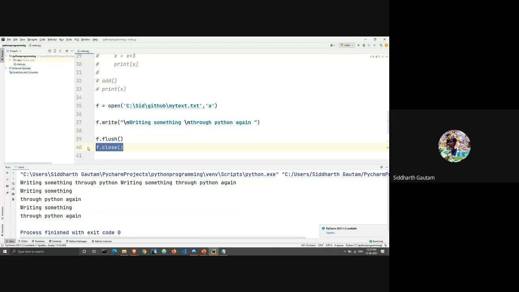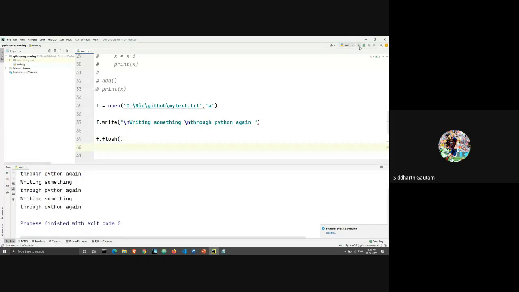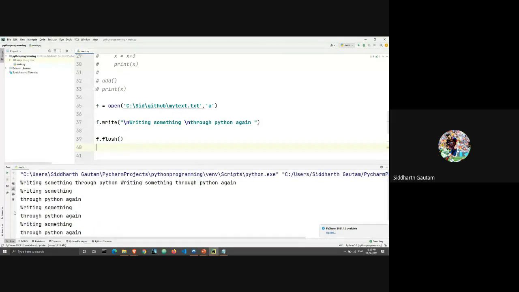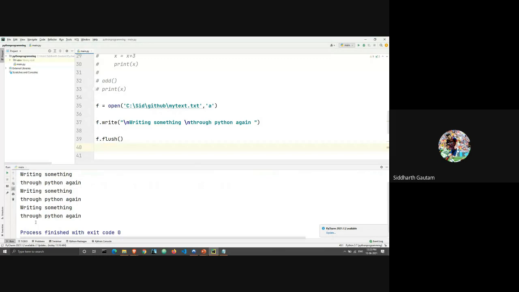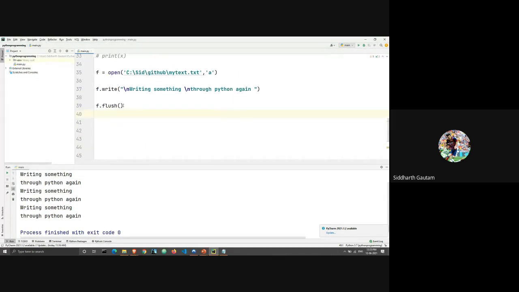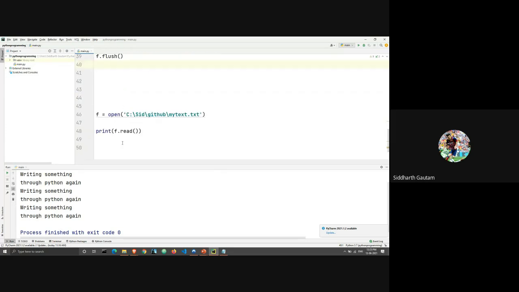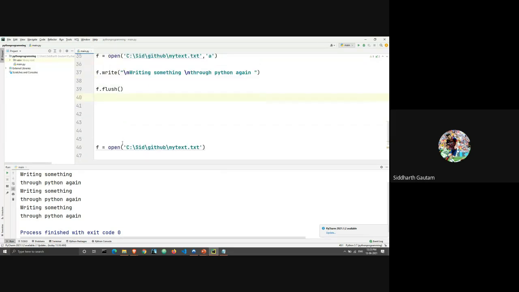And what happens if we do not close the file? Maybe we have 5 lines here. Are we going to see 7 lines? Let's take a look. 0, 1, 2, 3, 4. Yeah, we did see 7 lines. So when we're using the flush function, it holds the text in memory until the file has been closed.